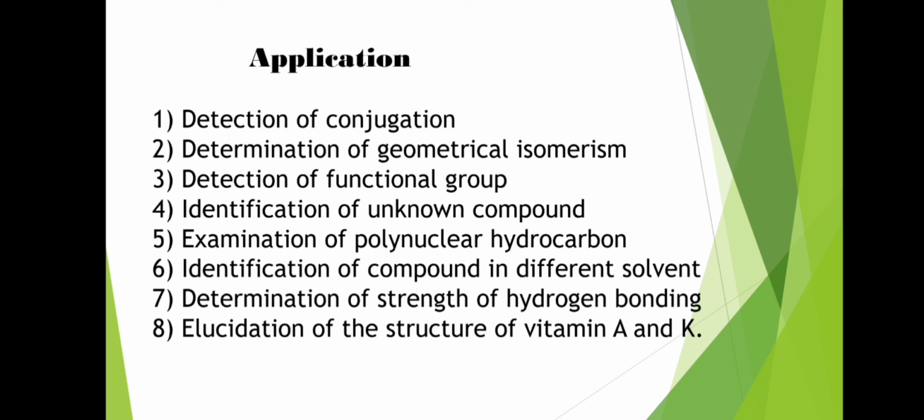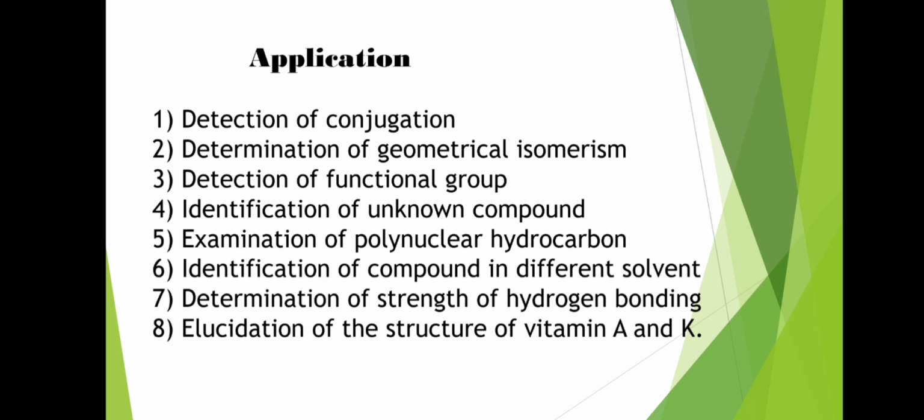Then applications. It is used for the detection of conjugation. It helps to show the relationship between different groups, particularly with respect to conjugation. It may be between two or more carbon-carbon double bonds, or between carbon-carbon and carbon-oxygen double bonds, or between a double bond and an aromatic ring. The second is the determination of geometrical isomers. Trans isomers exhibit lambda max at slightly longer wavelength and have a larger extinction coefficient than cis isomers.